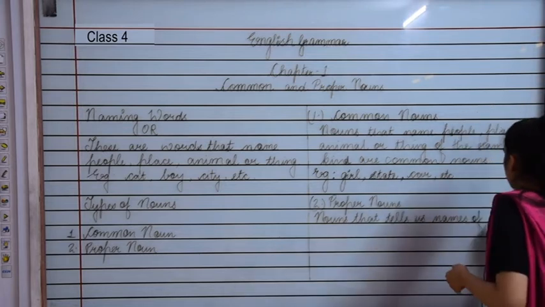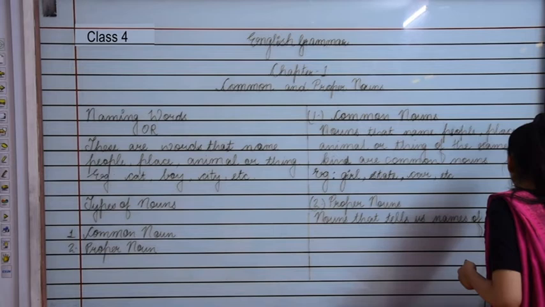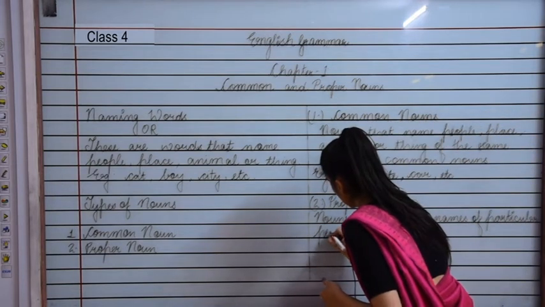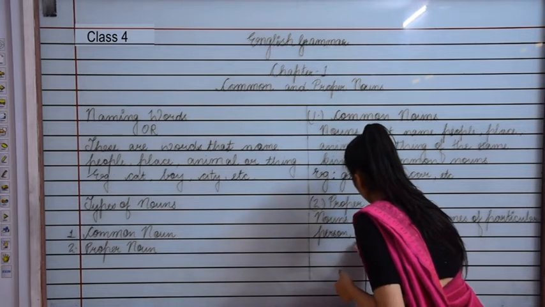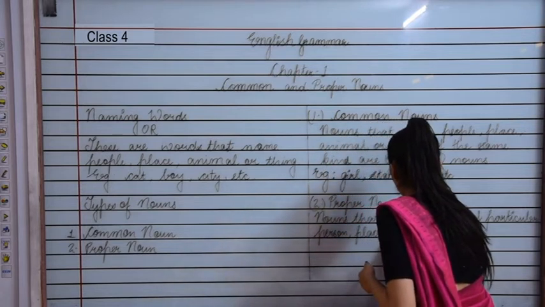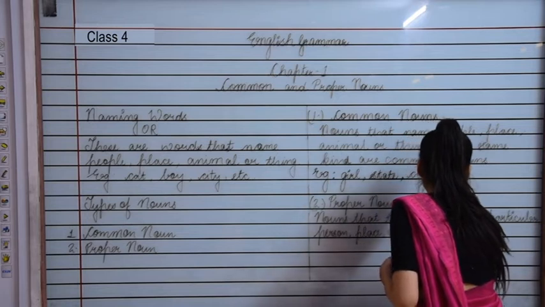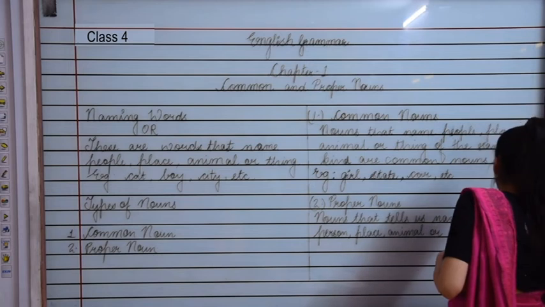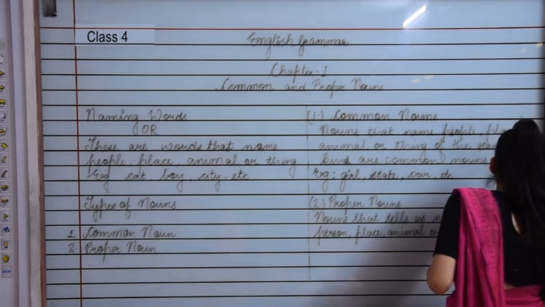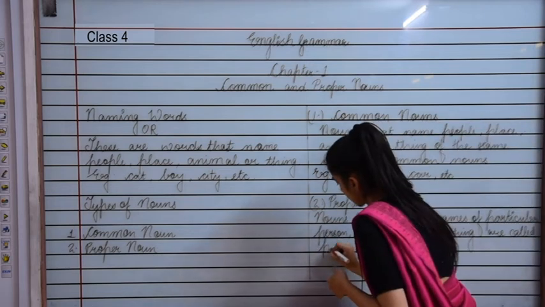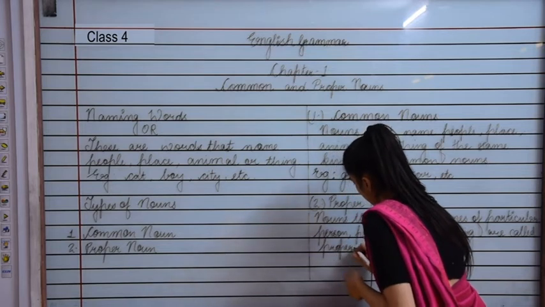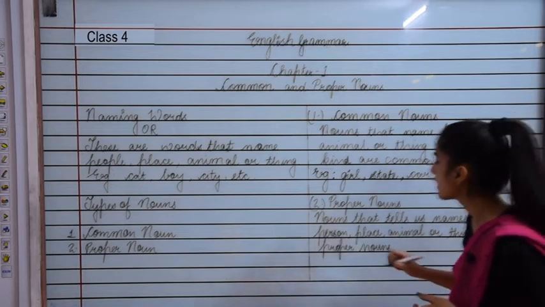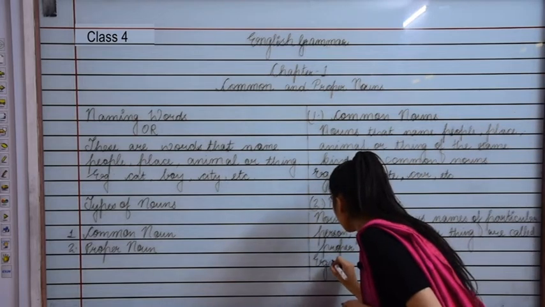Nouns that tell us names of a particular person, place, animal or thing are called proper nouns. Okay. Now let's see some examples of proper noun.